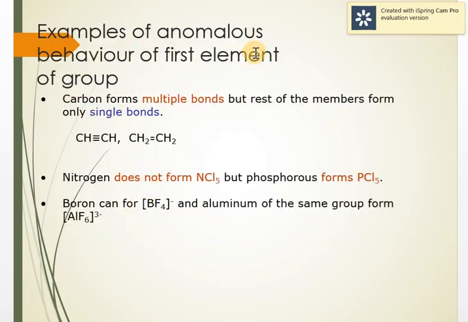Examples of anomalous behavior of the first element of the group are, for example, carbon, that is in group 14. It makes multiple bonds. It makes p-pi p-pi bonds, doesn't make p-pi d-pi bonds. Nitrogen does not form NCl5, but phosphorus does. Boron can form BF4 minus, while aluminium of the same group makes AlF6 3 minus. Why can't it expand its octet? Because of the absence of empty d orbitals.